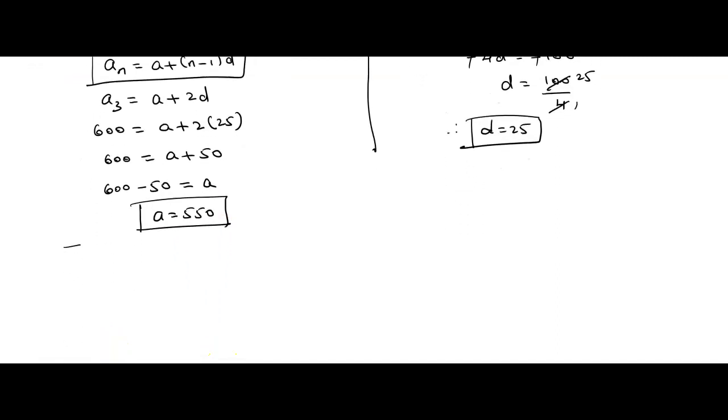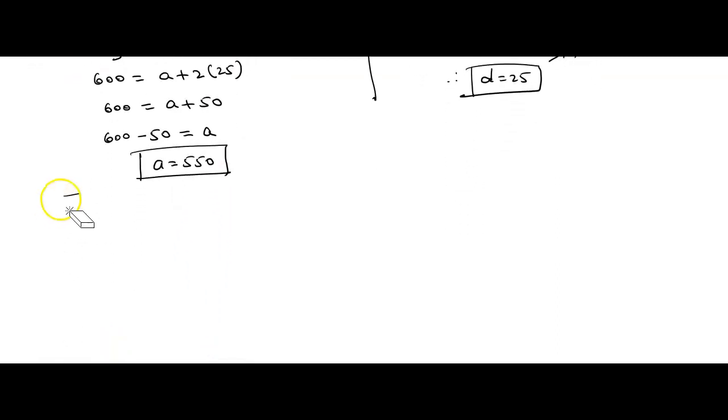Now let me solve the problem. What all things have they asked? So what is the first case they are asking us, children? We got A and D, no? Now you start solving the problem. The production in the first year. So we can write here the production in the first year. The production in the first year is how much?